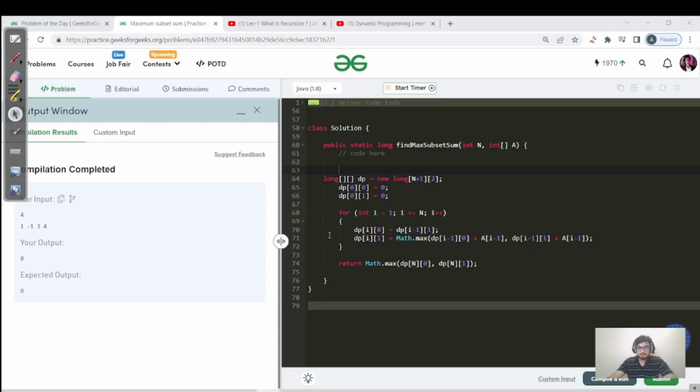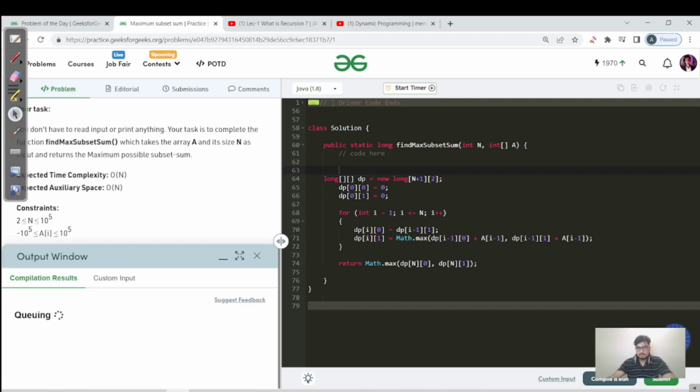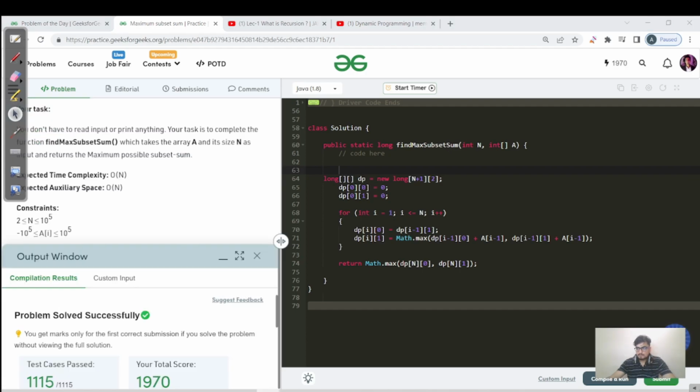So that's the code here, the very same thing that I showed in the dry run. It's written in code format now. So definitely it's working. Your output and expected output match. And what's the time complexity? Time complexity is O of n, and space complexity is O of n again. Let us hit the submit button to see if it is successful or not. So yep, all the test cases have been passed successfully.